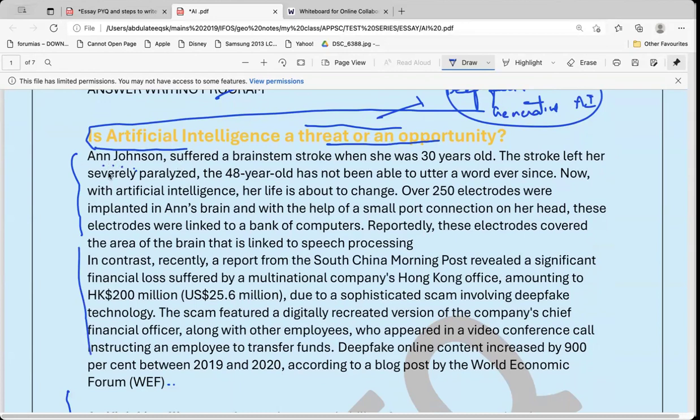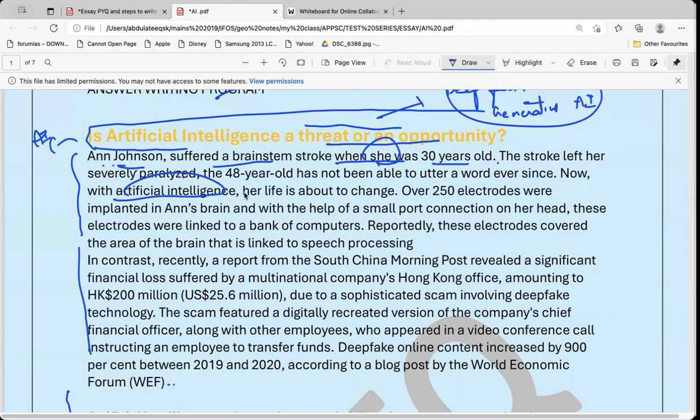Like a paralyzed person, her brain was connected to some kind of electrodes and artificial intelligence. And based on her brain interactions, she was able to move items. So the paralyzed person was able to perform certain skills. So this is one advantage of the AI. Okay, so I'm just giving: Anne Johnson suffered a brain stroke when she was 30 years old. The stroke left her severely paralyzed.